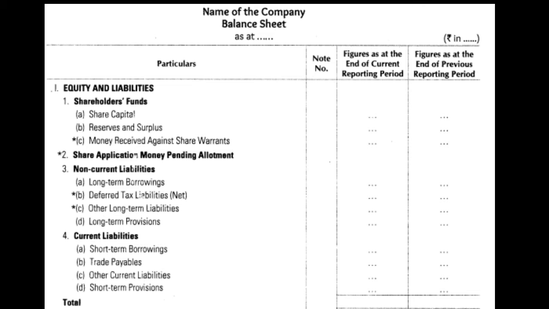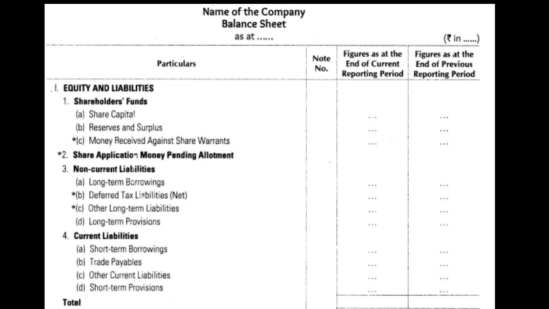In B part we have decided reserves and surplus. C part is money received by the company against the shareholder share warrant. This has to be declared in the third part. Now second, ABC is completed. Now the second point is share application money.